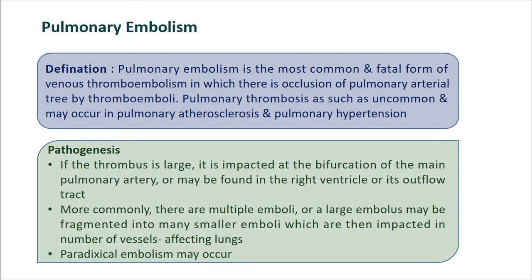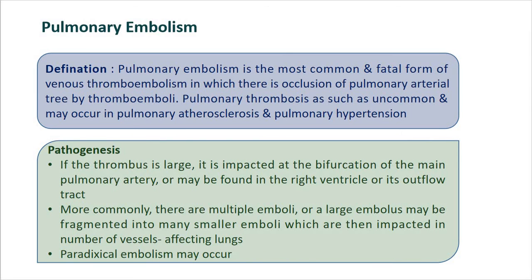One more point is paradoxical embolism, which may occur by the passage of such an embolism from the right side of the heart into the left heart through an atrial or ventricular septal defect. If there is a defect in the septal wall or ventricular septal region, then such a paradoxical embolism takes place, which is again a cause of pulmonary embolism. But this is a rare case.